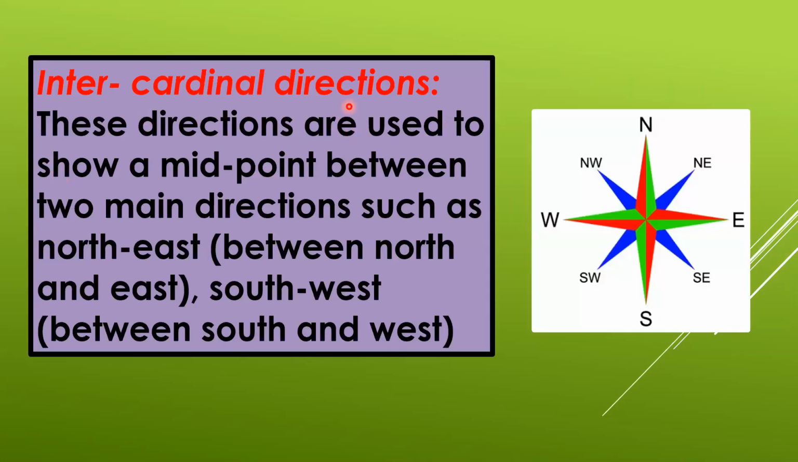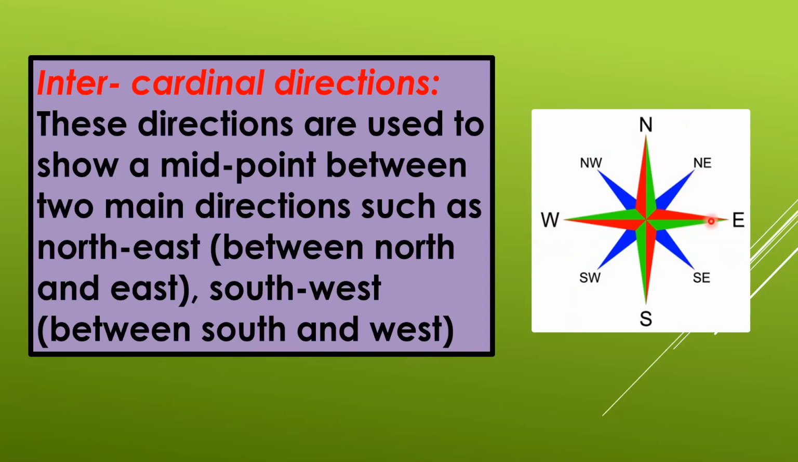Intercardinal directions. These directions are used to show a midpoint between two main directions, such as northeast between north and east, southwest between south and west. Now, the main directions are north, east, south, west. Never eat soggy wafers. These are the four main directions which we call cardinal directions. Now, intercardinal directions are showing the midpoint between the two main directions. Two main directions, north and east. Suppose the middle point of it is northeast.